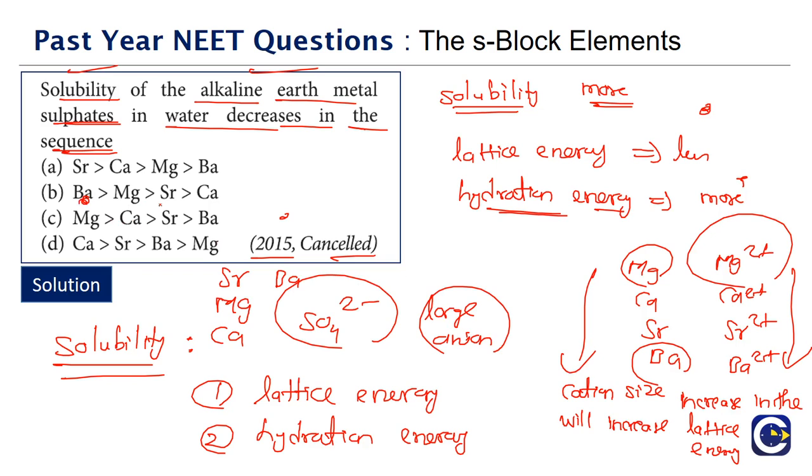So what is the correct order for this? Magnesium sulfate will be more soluble than calcium sulfate, which will be more soluble than strontium, than barium. Here we are to look at both these factors, lattice energy and then hydration energy. So in this case, both are favoring magnesium sulfate becoming more soluble.